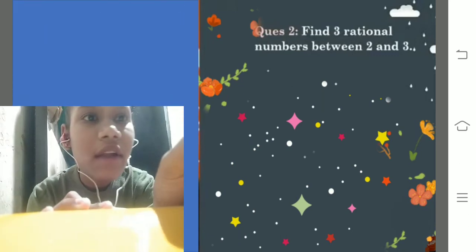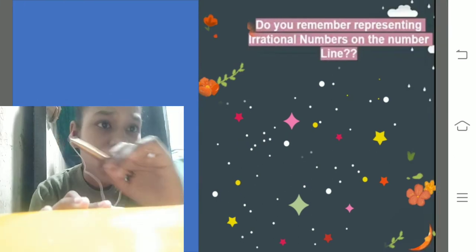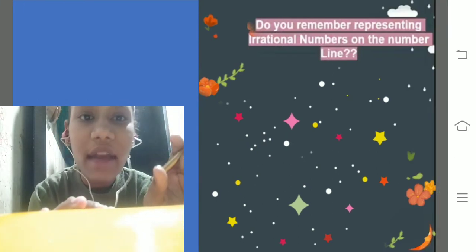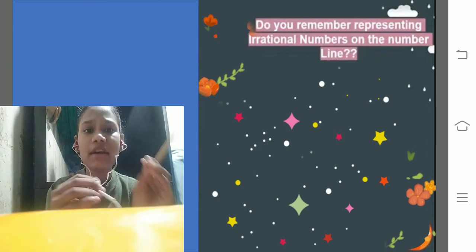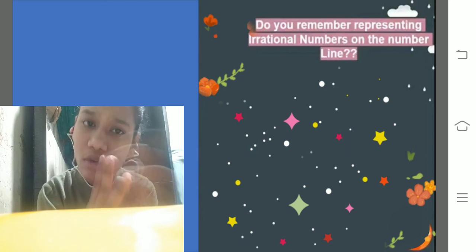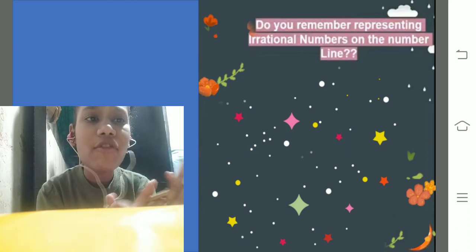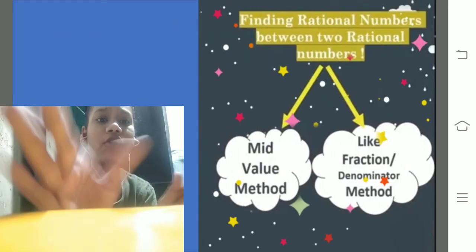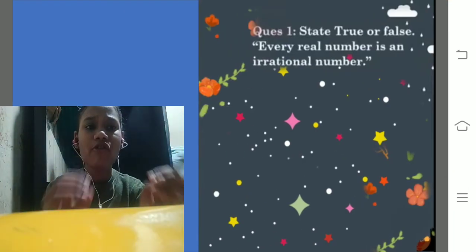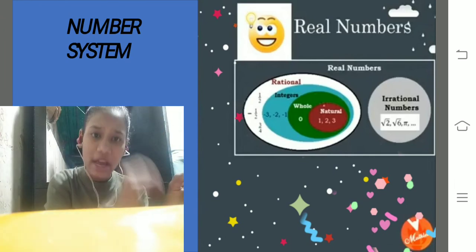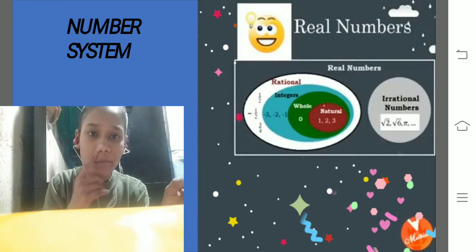Okay, now let's go into the next slide. Do you remember how to represent an irrational number on a number line? We will do this in the next video, so we don't have to worry about it now. We have done this session, and in this we have done finding irrational numbers, how we have to find them, and the concept of the extension of natural numbers to real numbers. Okay, we have done it.